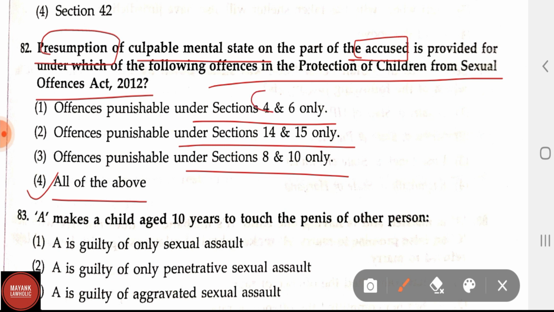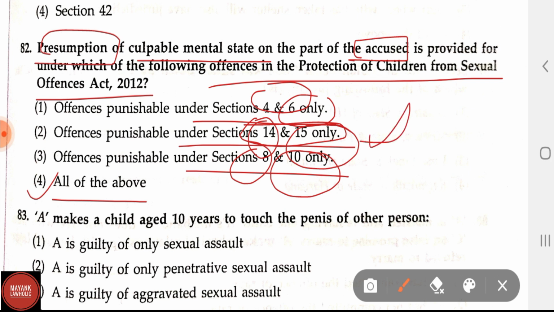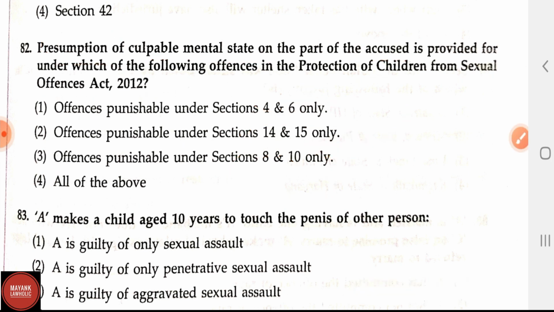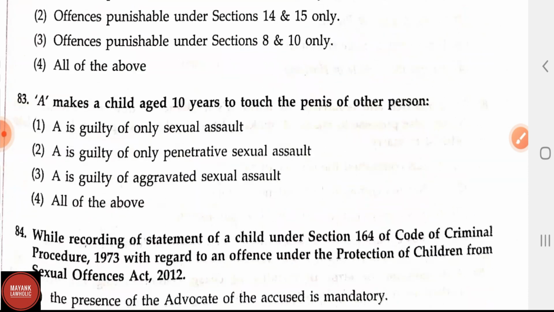Section 4 talks about penetrative sexual assault, and section 6 talks about the punishment for aggravated penetrative sexual assault, whereas section 8 talks about the punishment for sexual assault, and section 10 talks about the punishment for aggravated sexual assault. And here similarly, section 14 and 15. Section 14 talks about punishment for using child for pornographic purposes, and section 15 talks about punishment for storage of pornographic material involving child. Here option 4 is the correct option, all of the above.